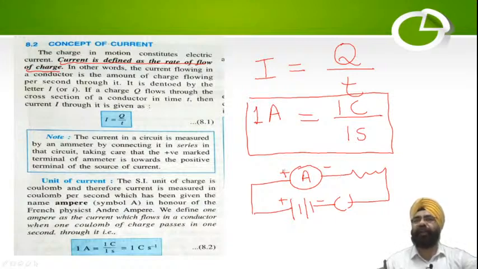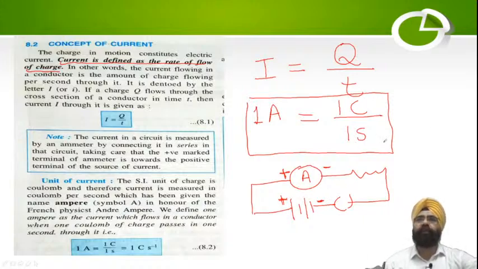You must have seen I ensured that I have connected the positive of the ammeter to the positive terminal of the battery, and the negative to the negative terminal of the battery. That is a caution when you do practicals in your lab. There also you have to take this caution that you should always connect it in the proper direction.